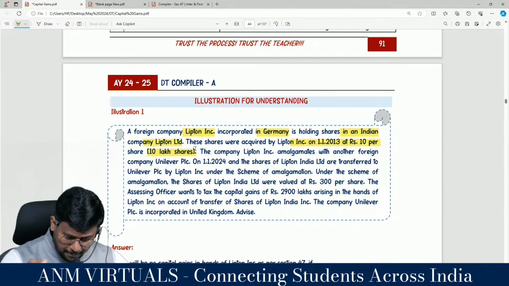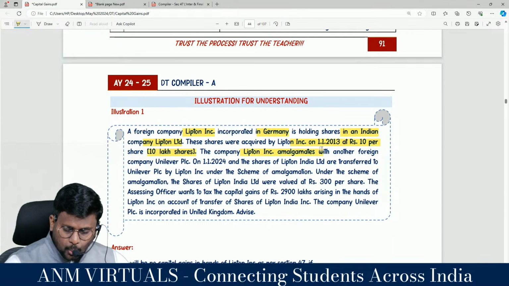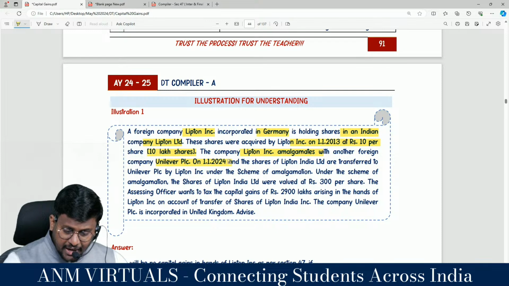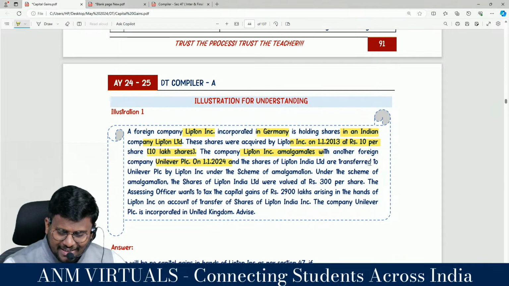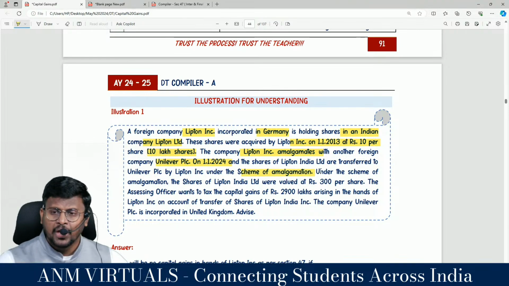The company Lipton Incorporation amalgamated with another foreign company, Unilever PLC, on 1/1/2024, which is in our financial year. And shares of Lipton India Limited are transferred to Unilever PLC by Lipton Incorporation under the scheme of amalgamation.